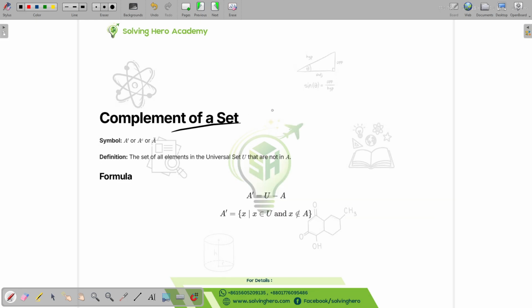Complement of sets. The complement of a set is pretty easy. Basically, we know what the universal set is. It is the summation of all sets, the mother set.